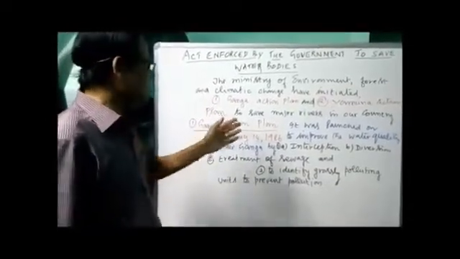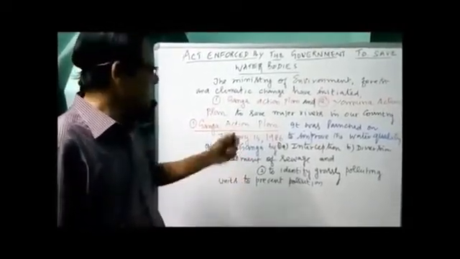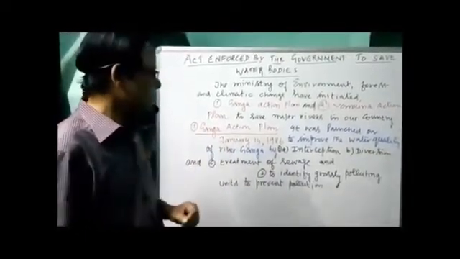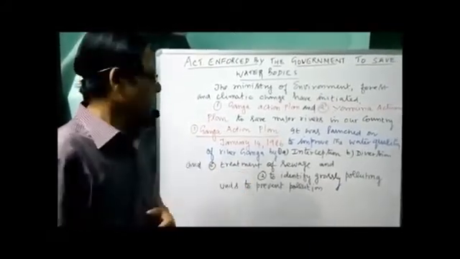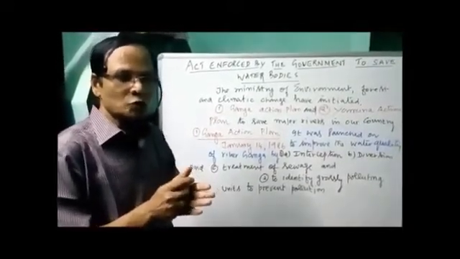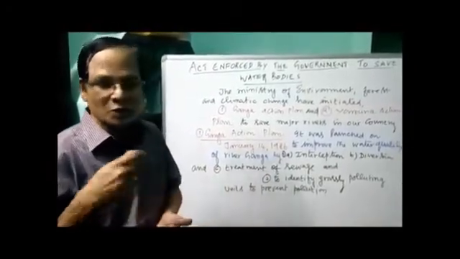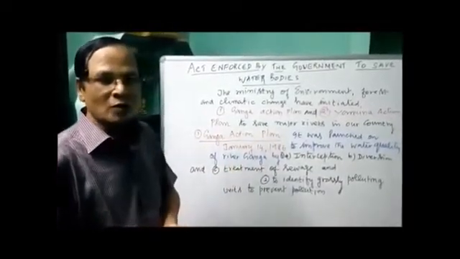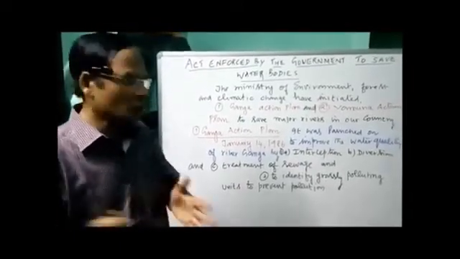Now what is the Ganga Action Plan? It was launched on 14th January 1986 to improve the quality of water. How? Number one, interception, that is, not allowing the sewage water to enter. Number two, diversion, diverting the polluted sewage water towards the treatment plant. And finally, treatment of sewage. After diverting towards the treatment plant, the sewage is treated, converting it into harmless material, either in the form of pure water or organic waste.